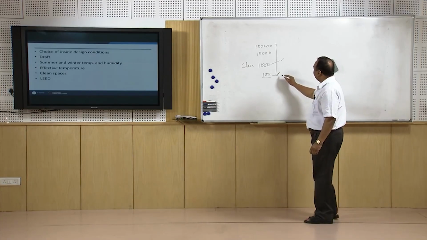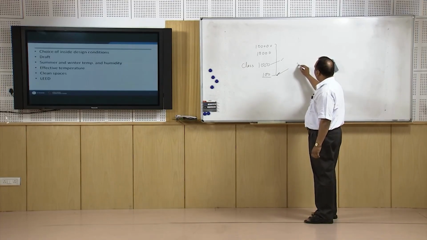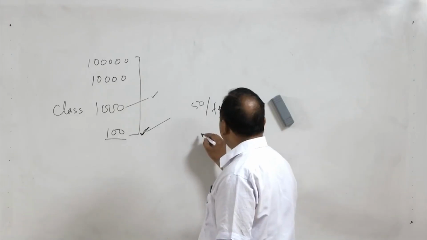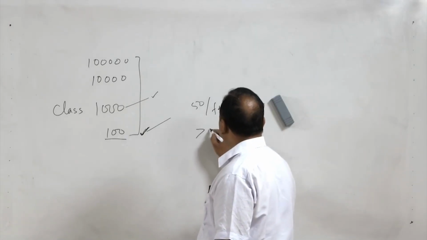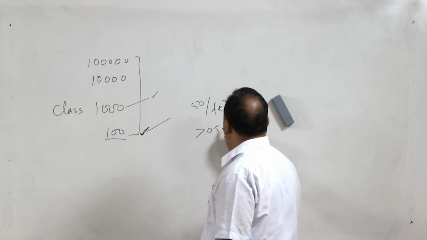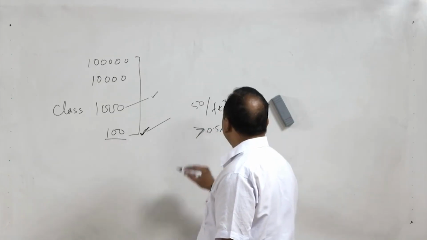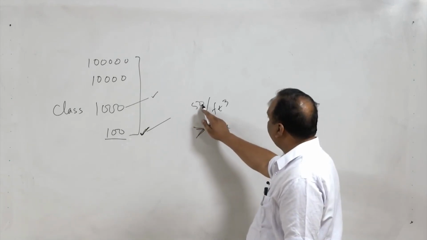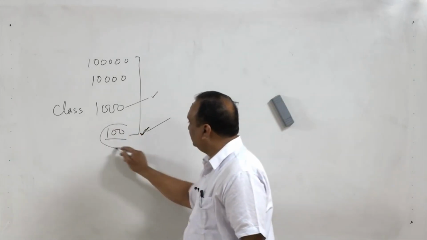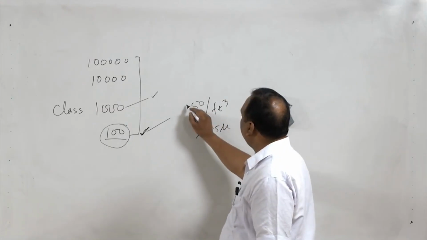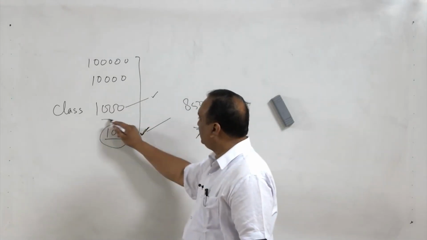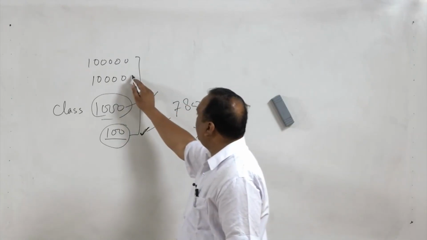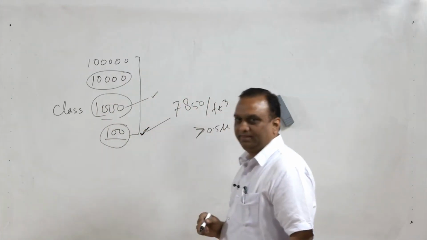For example, suppose there are 50 particles per cubic feet of size greater than 0.5 micron, then it is class 100. If it is 850, then it is class 1000. If it is 7850, then it is class 10,000.